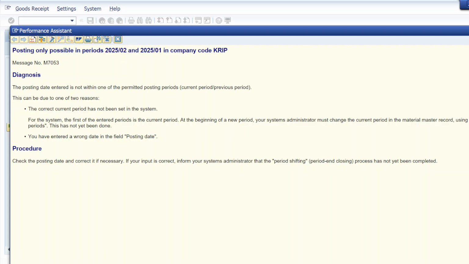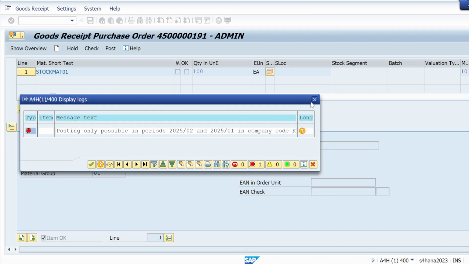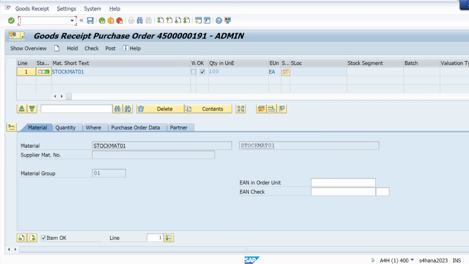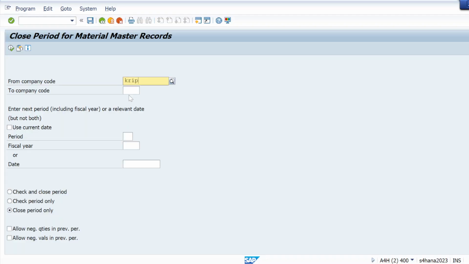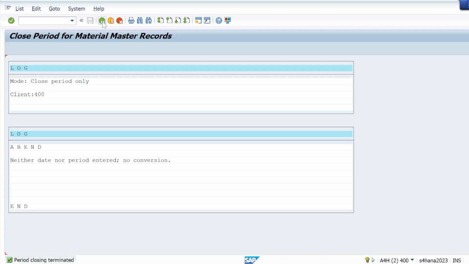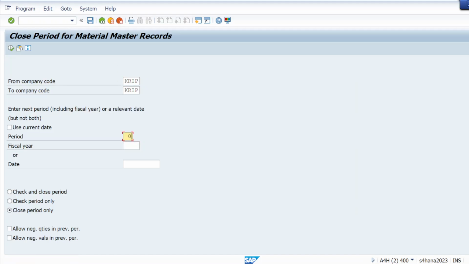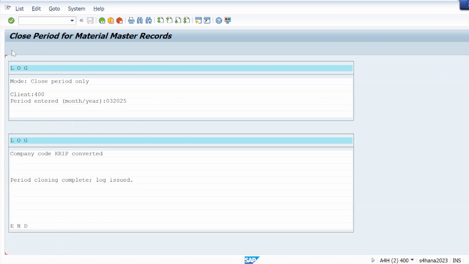So February month it's showing February and January, I have to open March month. So simply I will just use T code MMPV. Hit enter. And here company code, hit enter. Execute. Oh, sorry. Give period. So March, 03, fiscal year 2025. Execute from here. Now you can see company code is converted. So it's done. Let me go back.